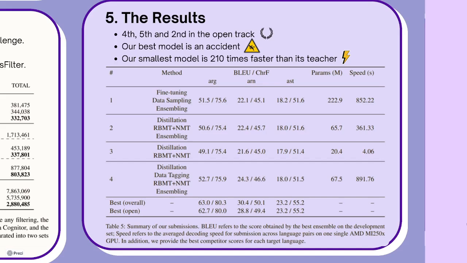On average, our models are 4 bullet points below the best competitor. And we can see that we employ different techniques such as fine-tuning, data sampling, distillation, data tagging, and also ensembling of the best checkpoints for submission. We also provide the parameters of our models and the speed. And as I have mentioned, our submission number 3, even though is a few bullet points below the baseline and the best competitor, is much faster.